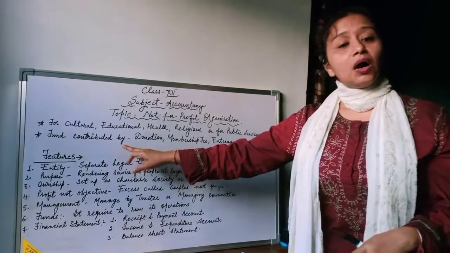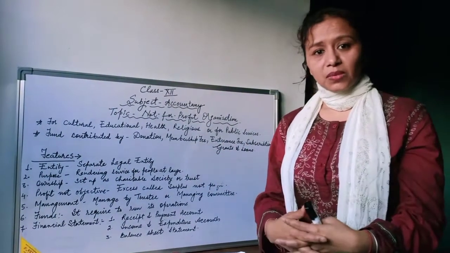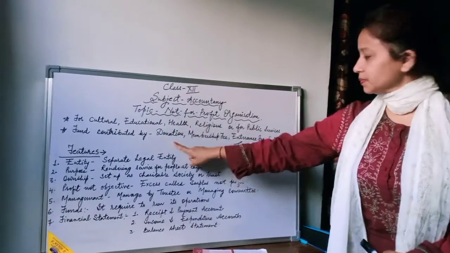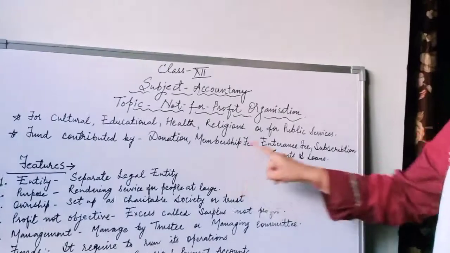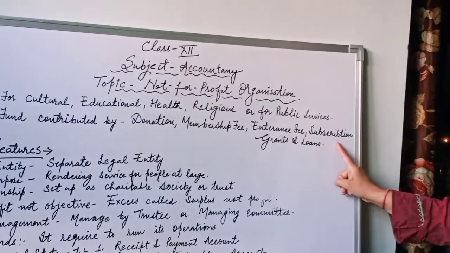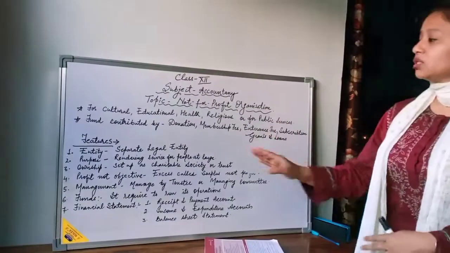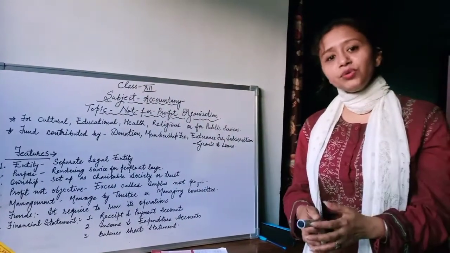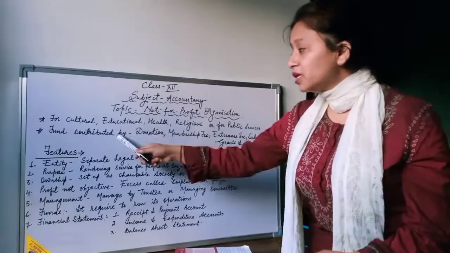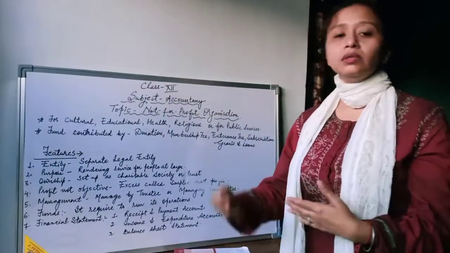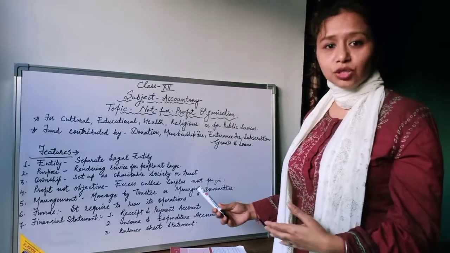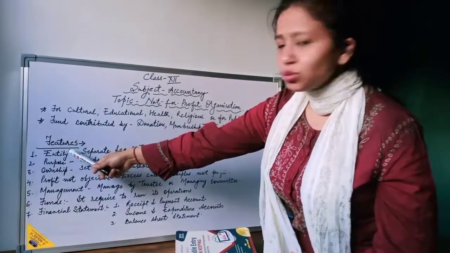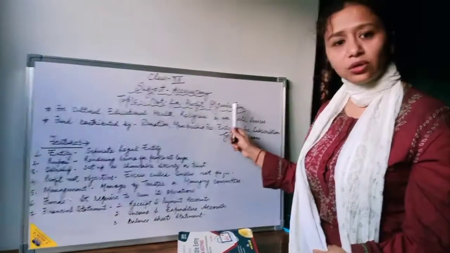By way of donation, membership fee, entrance fee, subscription, grants, and loans. These are the main sources of money, contributed as a fund, which is useful for running these kinds of organizations.